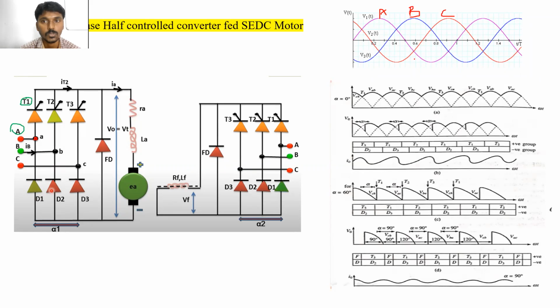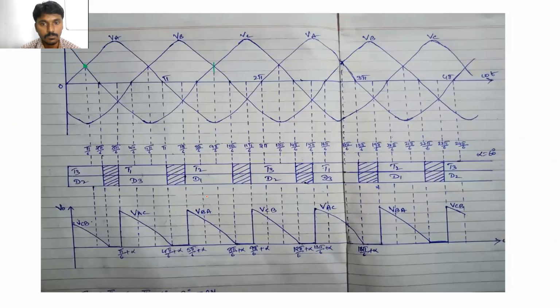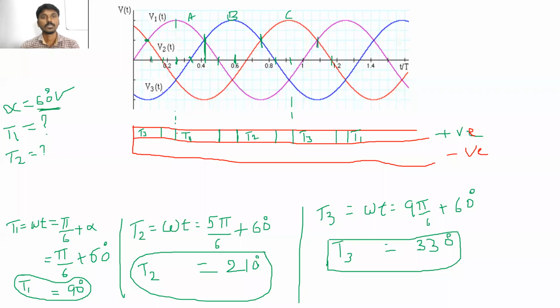So when the phase A voltage is more negative, it will act as a positive voltage for the diode D1. This is the phase A voltage. When phase A voltage is more negative, this voltage acts as a positive for the diode D1. Clear? So here you can see the diode D1 will turn on. The diode D1 is turned on from this point, because phase A voltage is more negative at this point.